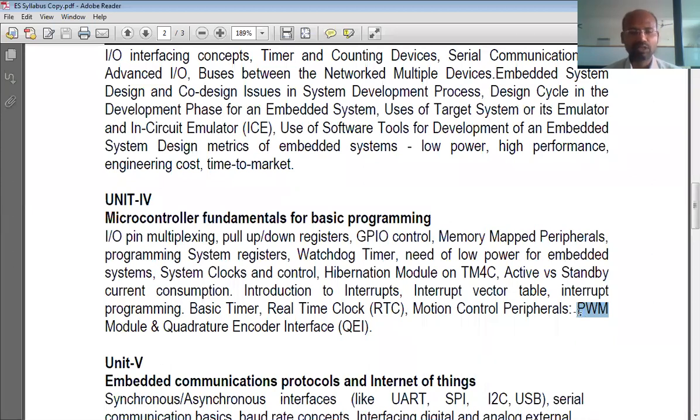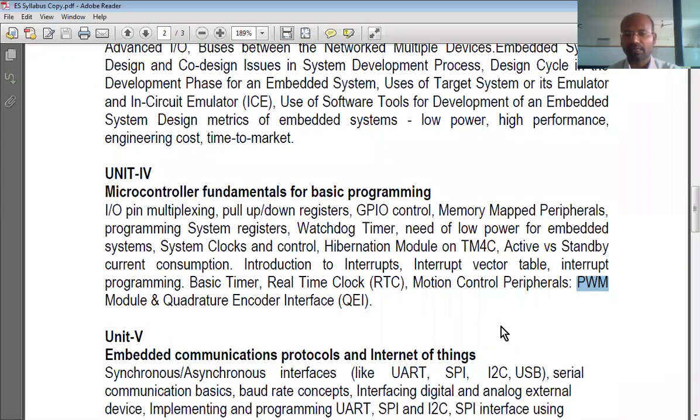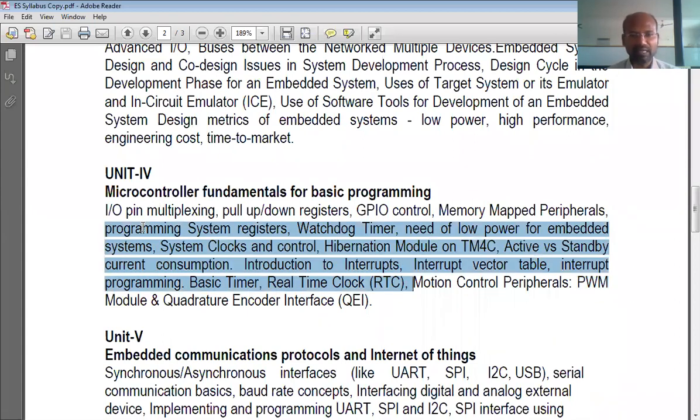It is present in almost all microcontrollers. Even a basic microcontroller manufactured today contains this PWM hardware, right? So these are the things that we will see in unit 4.